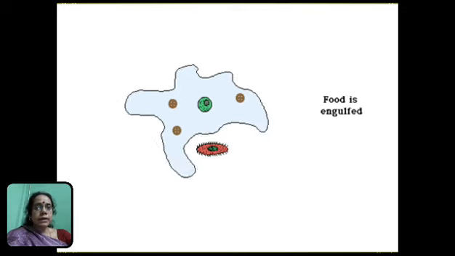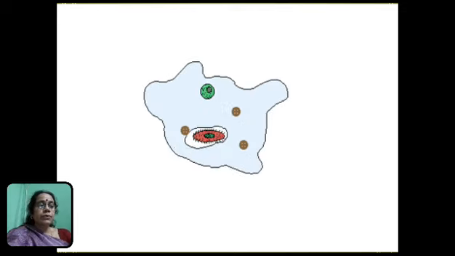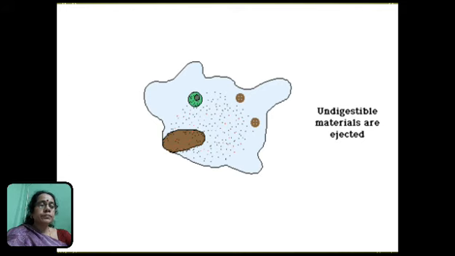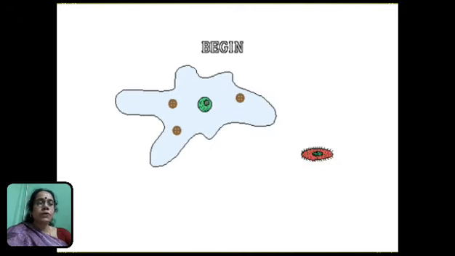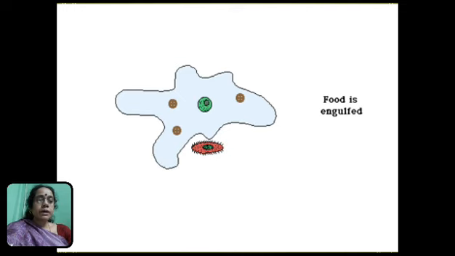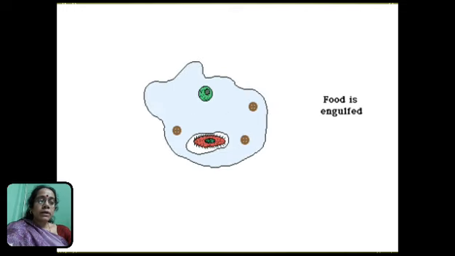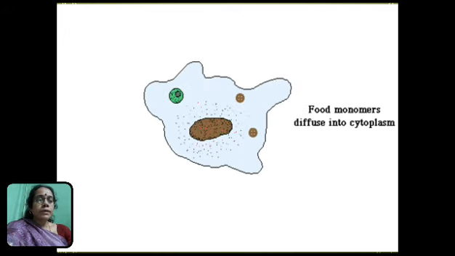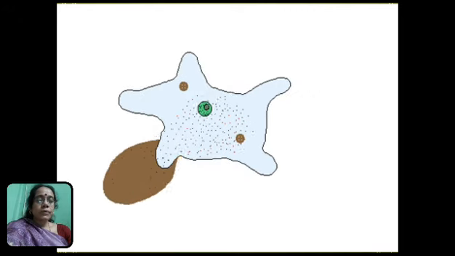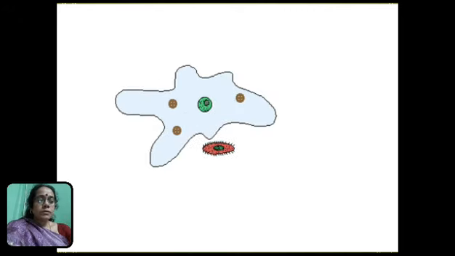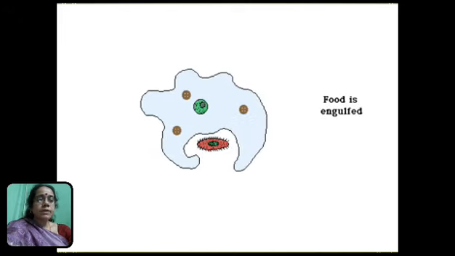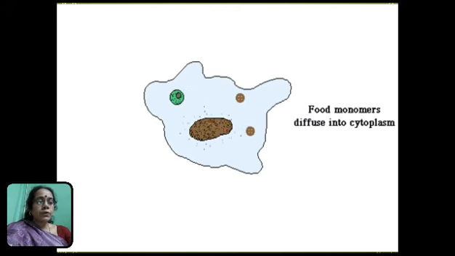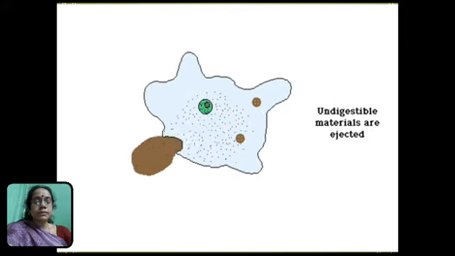When a food particle comes near the amoeba, then amoeba produces two pseudopodia around the food particle and surrounds it. The two pseudopodia then join around the food particle and trap the food with a little water, forming a food vacuole inside the amoeba body. The food vacuole is a temporary stomach of amoeba. From the surrounding cytoplasm, the digestive enzymes are secreted into the food vacuole. The digestive enzymes break the food particles into simpler substances.